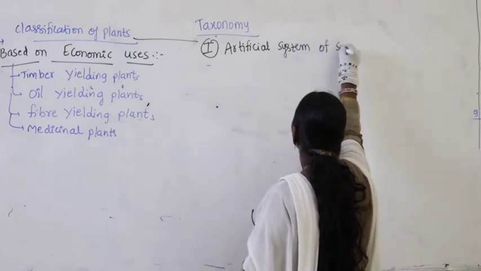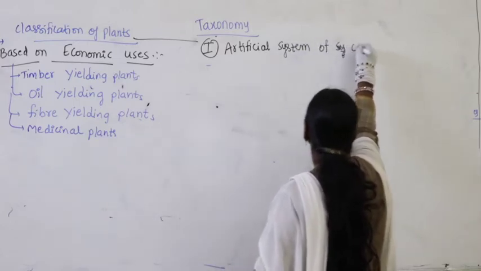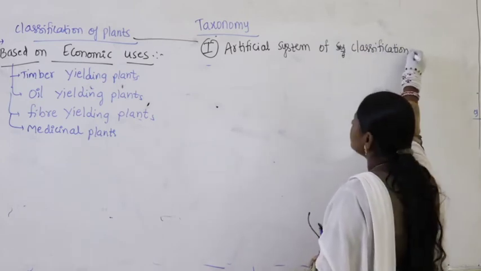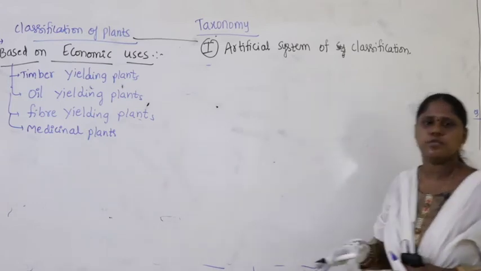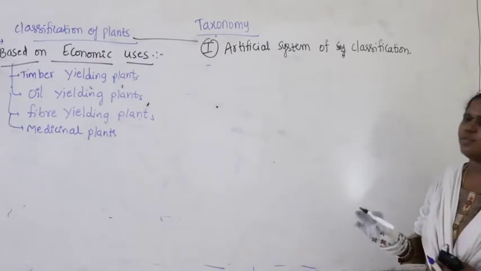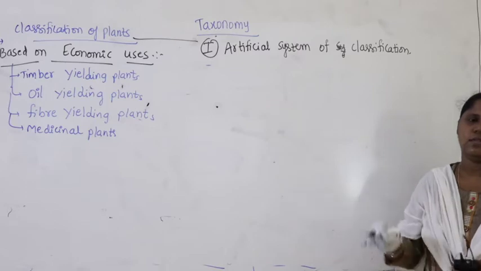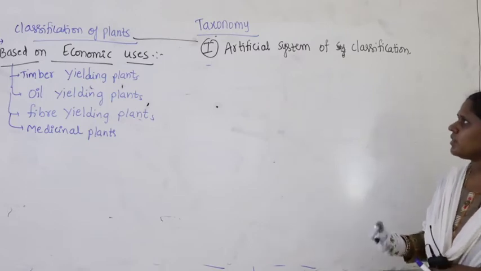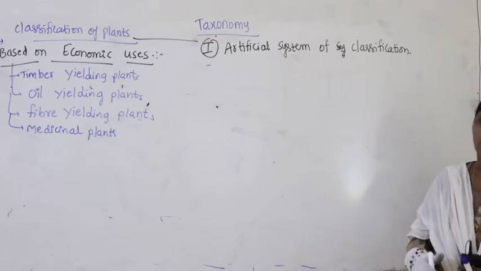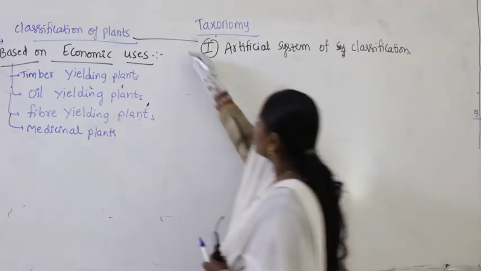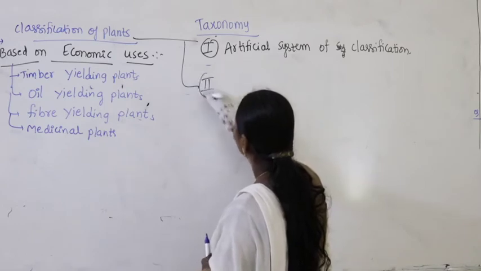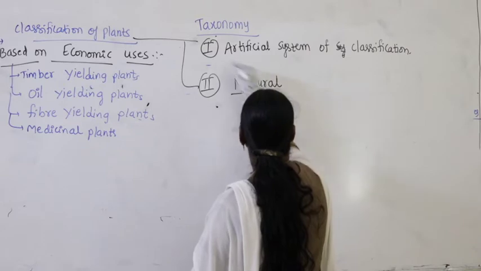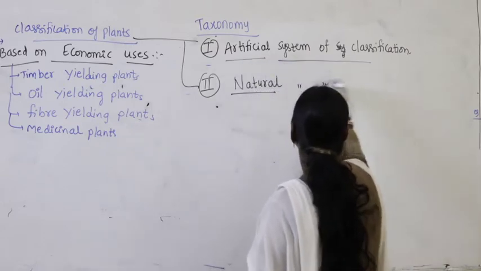It is the first system used for classifying plants. It has certain rules, and certain characters are given to classify the plants. Then slowly they developed another system, and the second one is called the natural system of classification.